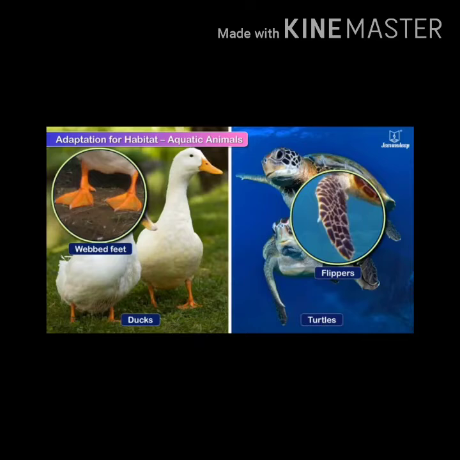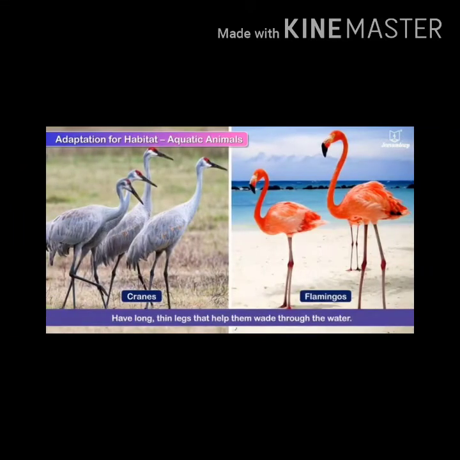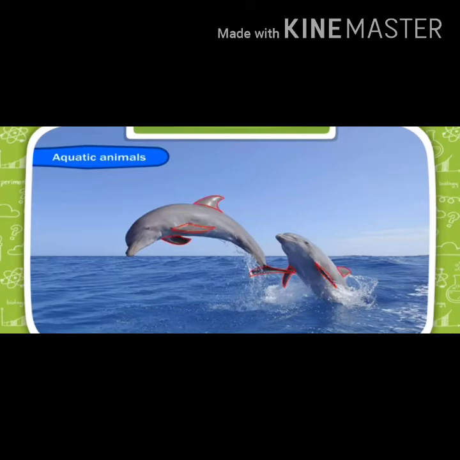Various kinds of animals live in water and have different types of adaptive features to survive inside the water. Some animals like cranes and flamingos have long thin legs that help them to wade through water. They have a long beak to catch small fishes. Dear students, do you know whales and dolphins? They also live in the water but come up to the surface to breathe because they use their lungs for breathing, they do not have gills.